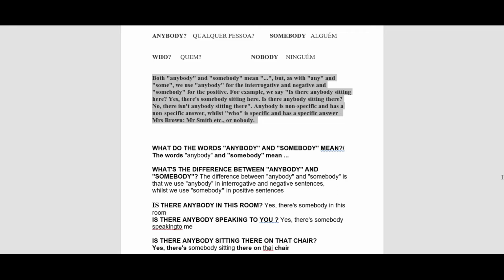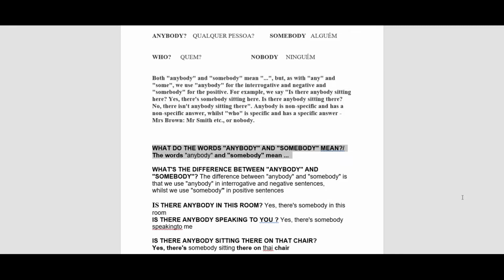Yes, there's somebody sitting here. Is there anybody sitting there? No, there isn't anybody sitting there. Anybody is non-specific and has a non-specific answer, whilst who is specific and has a specific answer: Mrs. Brown, Mr. Smith, etc., or nobody.